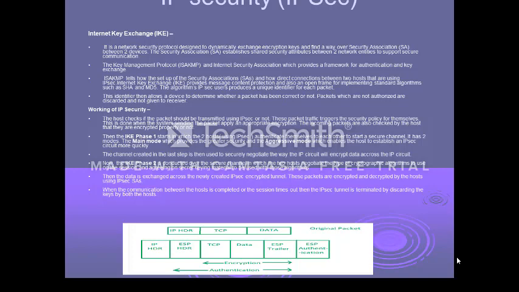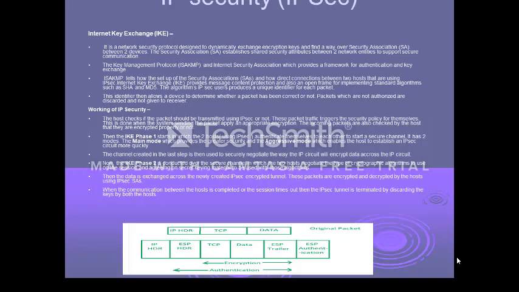Either they should be the same or they should be compatible with each other. The packet is fed into the tunnel interface. It's a logical interface of a router or a firewall or a host, and then the bulk data transfer takes place.